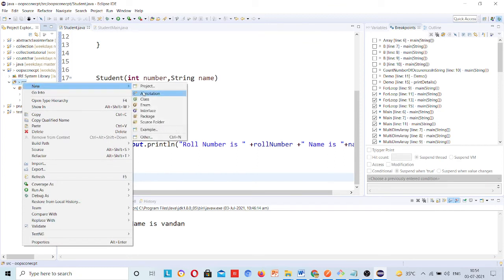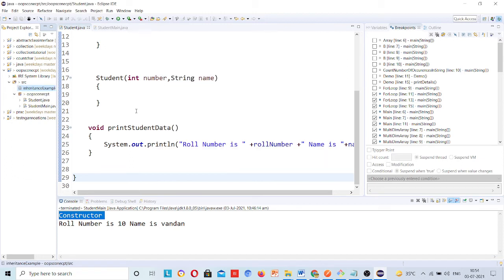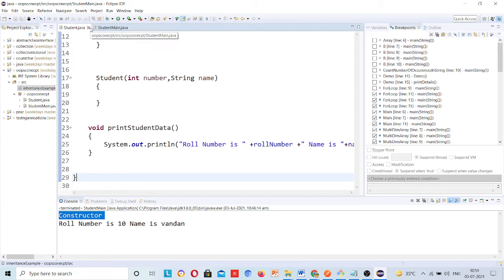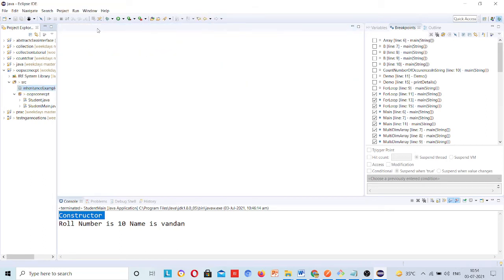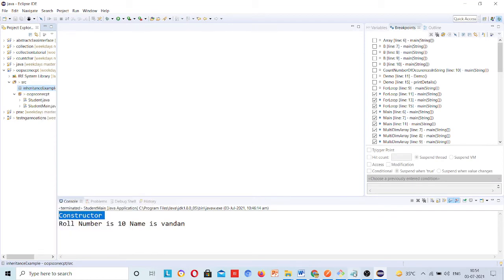I will create a package for this, Inheritance example. Okay, now what is inheritance?